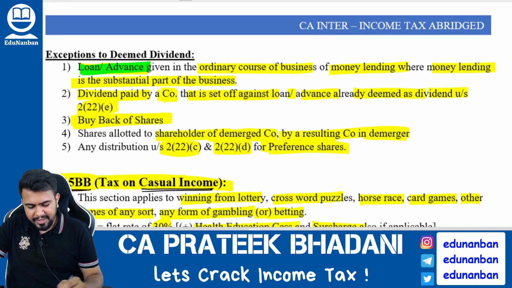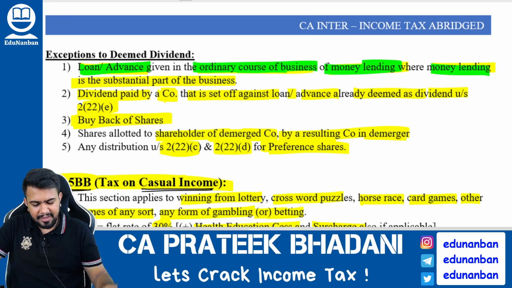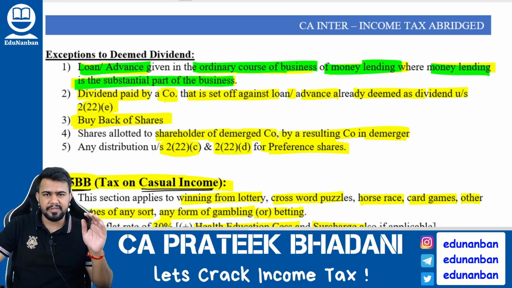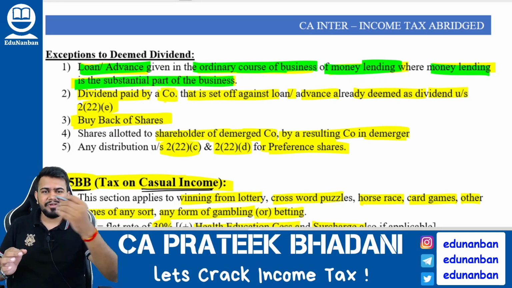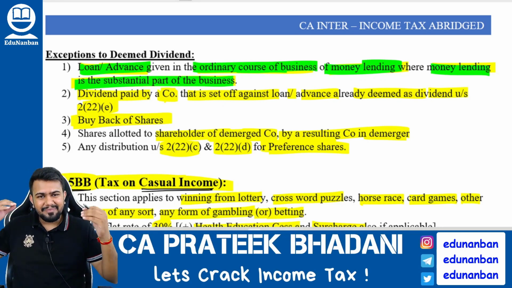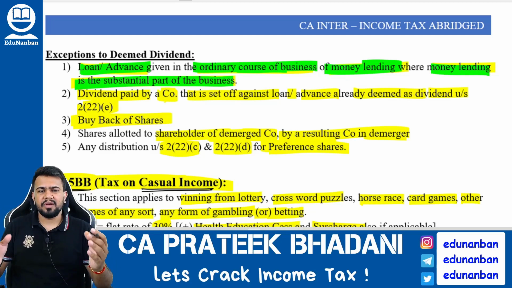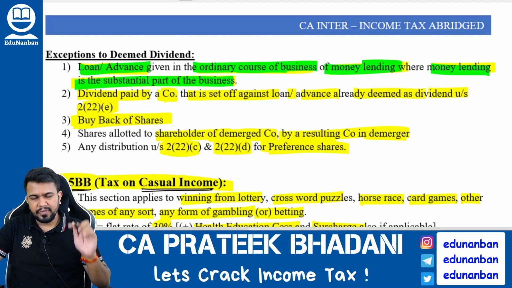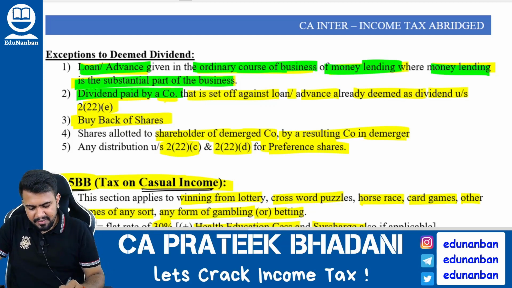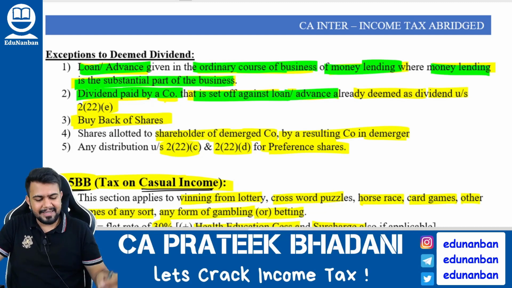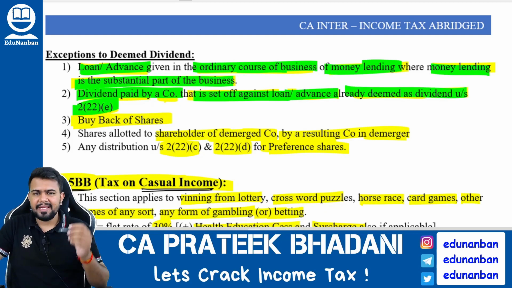If a loan or advance is given in the ordinary course of business of money lending, where money lending is a substantial part of the business. So if a shareholder is receiving a loan from the company and the main business of the company itself is giving loans, then the loan will not be treated as deemed dividend. Number 2. If a dividend is paid by the company and that is set off against the loan or advance already deemed as dividend, that is covered in the exception.